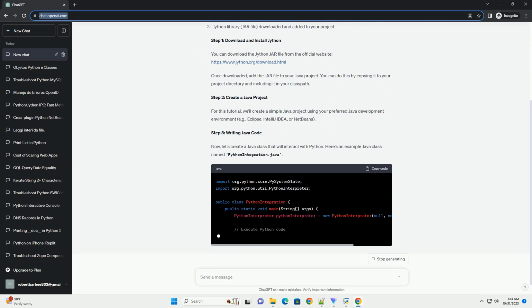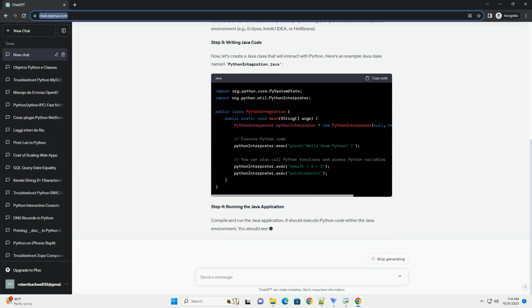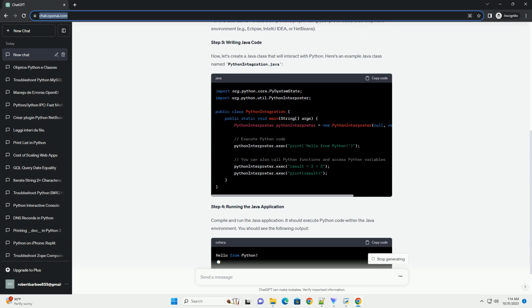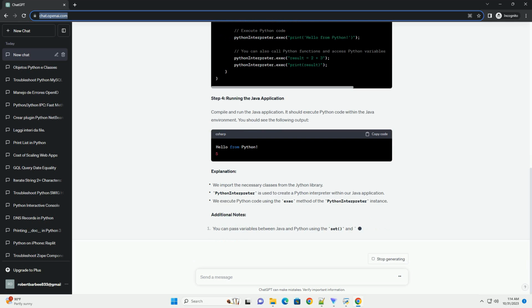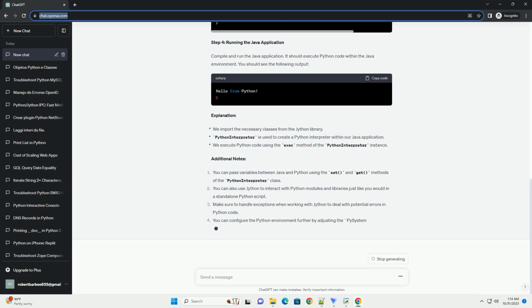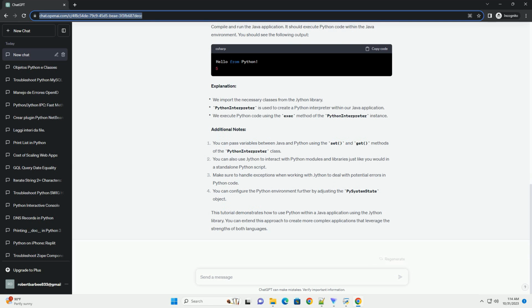Prerequisites. Step 1. Download and install Jython. You can download the Jython jar file from the official website, https://www.jython.org/download.html. Once downloaded, add the jar file to your Java project. You can do this by copying it to your project directory and including it in your class path.